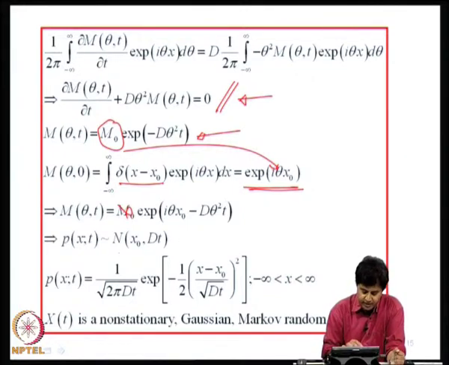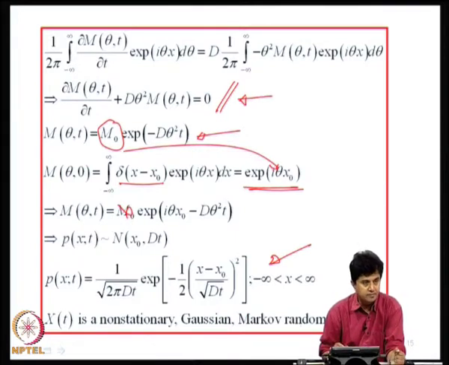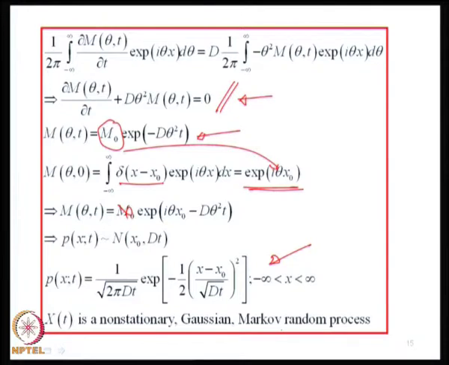So, it would mean that the probability density of (x, t) is a normal function with mean x naught and variance Dt, and this is written here. So, from this you can see that x(t) is non-stationary, Gaussian and Markov. I am talking about a formal derivative of Brownian motion, actually we are talking about the Brownian motion process. dB/dt equal to w(t) is the equation I am solving. So, these are properties of B(t). This is the Brownian motion process that I am talking about.